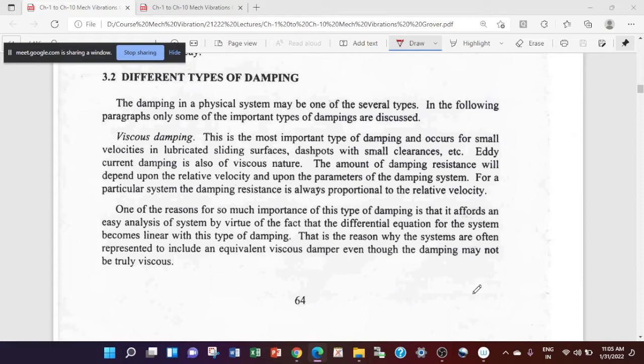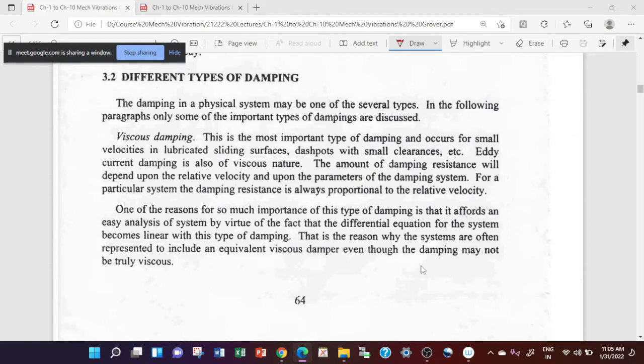Here the most frequently used damping is the viscous damping. It is also known as fluid damping. This is the most important type of damping, and it has basically two reasons for its wide application in systems.